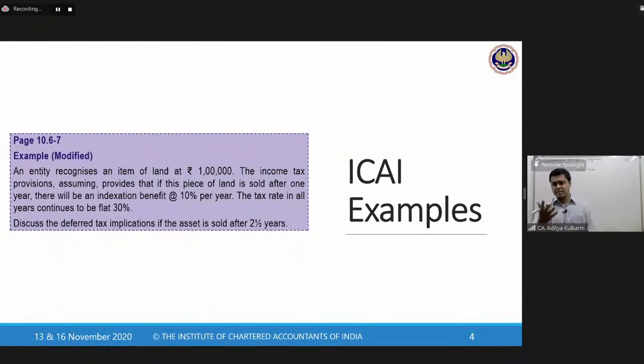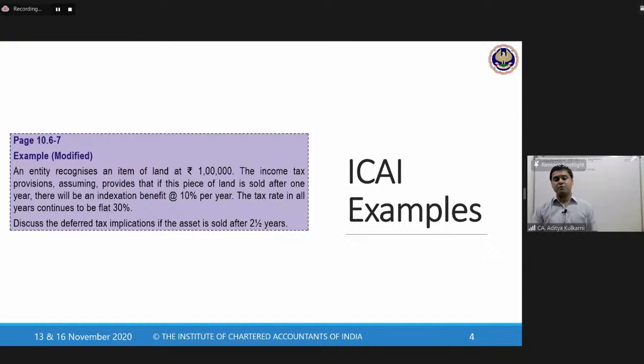Now, this is the example on page number 10.6 and 7. An entity recognizes an item of land at rupees 1 lakh. So initially when I purchased the land, I would have passed the entry: land or property, plant and equipment account debit 1 lakh to cash bank 1 lakh rupees. So this is the entry that I pass. Land is there at 1 lakh rupees.